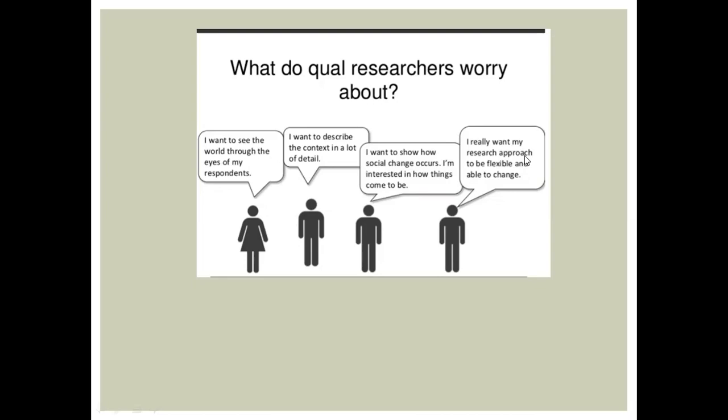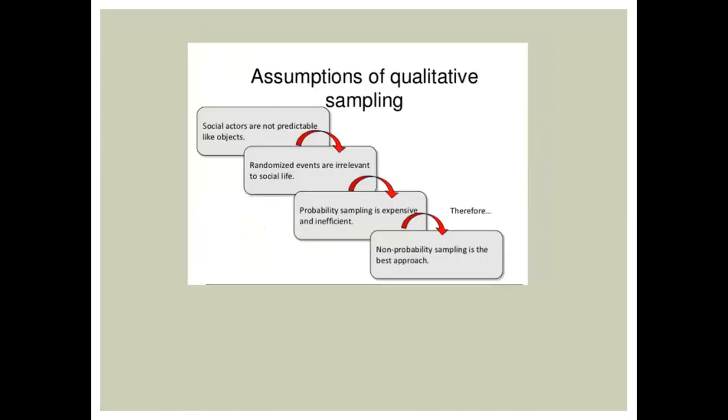Therefore, the assumption of sampling in qualitative research is that social actors are not predictable like objects. Randomized events are irrelevant to social life. Probability sampling is expensive and inefficient in qualitative research. Therefore, the main sampling technique in qualitative research is non-probability sampling, and it is the best approach in qualitative sampling.